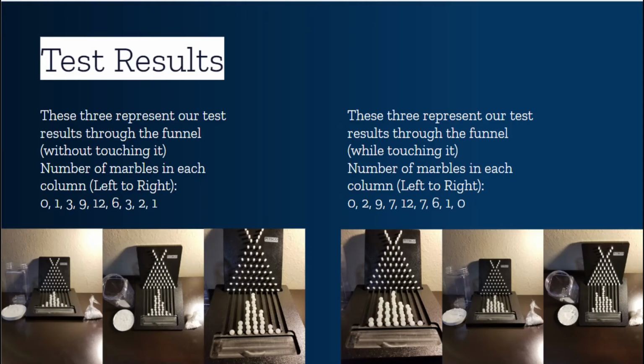Then comes our test results. We decided to test the most probable outcome in 2 different ways. The first being without letting the balls touch the funnel, and the second being while letting them touch the funnel. So, we have the results for without touching it as such from left to right: 0, 1, 3, 9, 12, 6, 3, 2, 1. You can see a sort of pyramid going on.